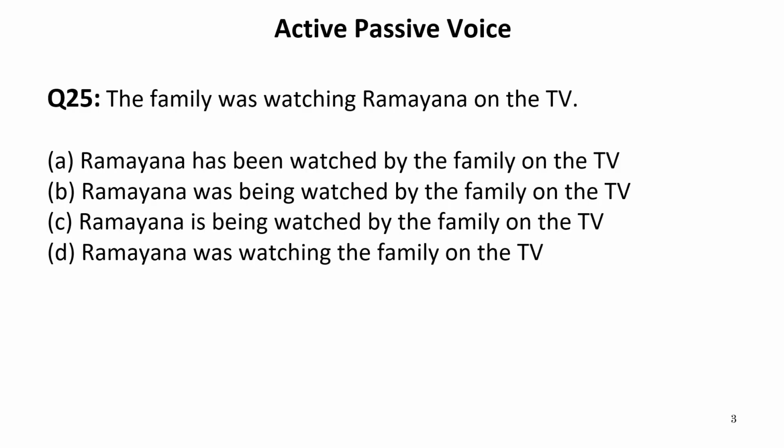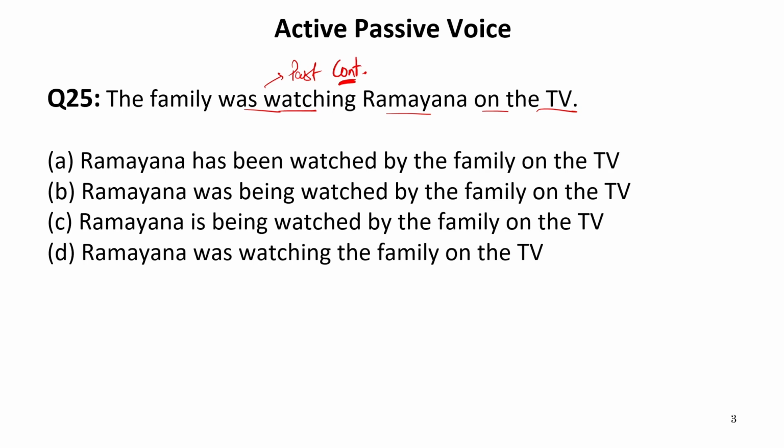The first question is, the family was watching Ramayan on the TV. Now we can see that this sentence is having was watching. It means it is past continuous tense. And we know very well, we have already learned the concepts of active and passive voice. I have already told you the tricks of active and passive voice. If we find any sentence of continuous tense, we have to look for the word being in our options.